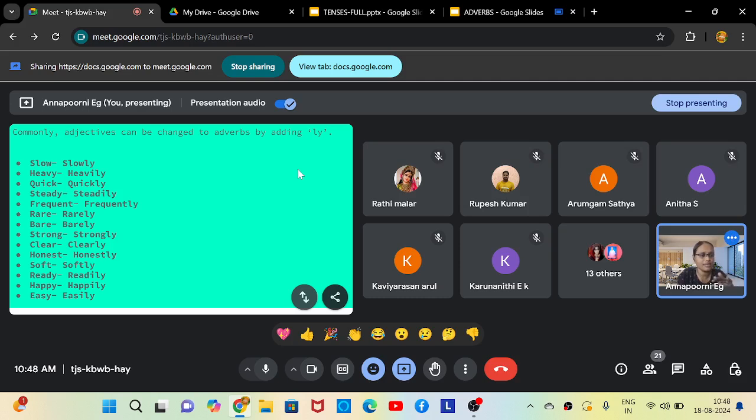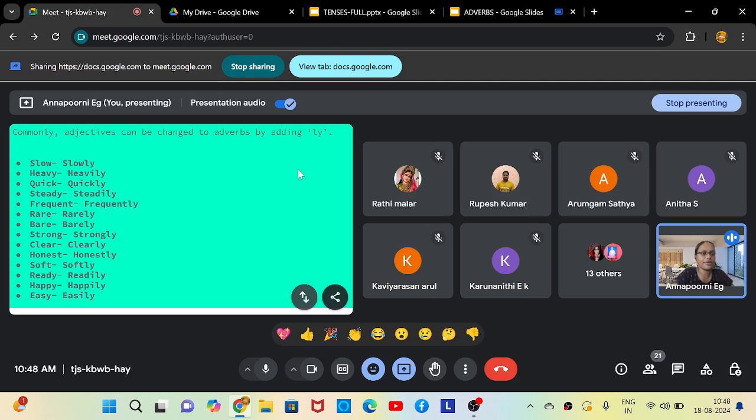Barely means to be almost empty. If I tell you I barely have 100 rupees with me, it means I have hardly 100 rupees. Sometimes I don't even know if I have 100 rupees, maybe 80 or 90.